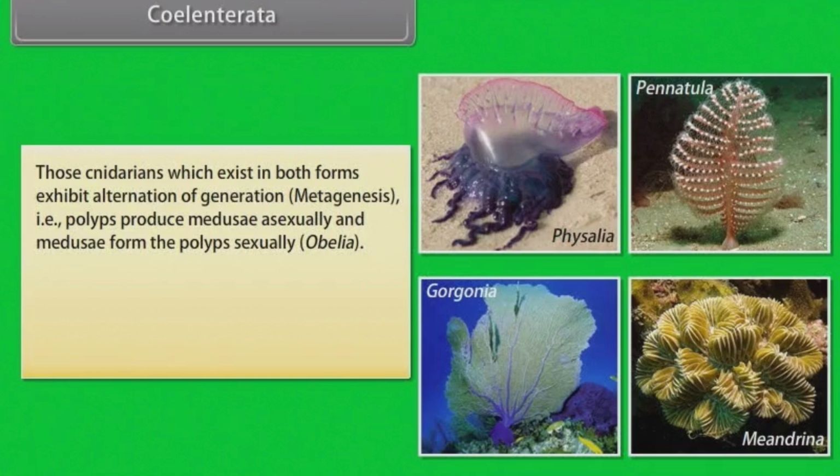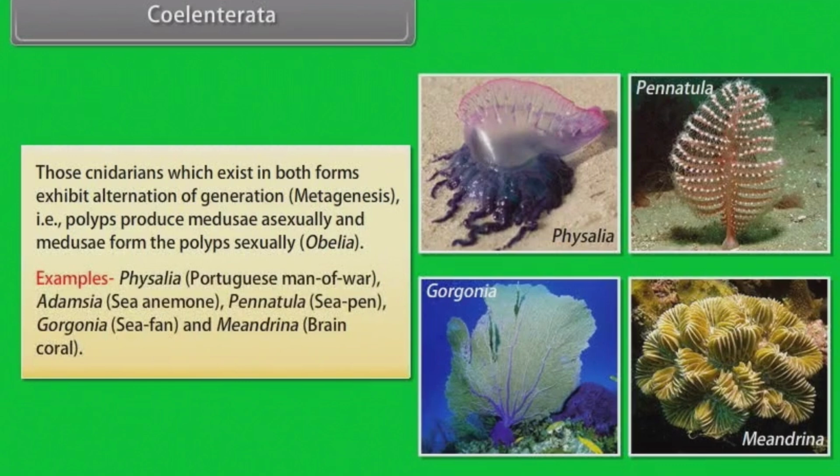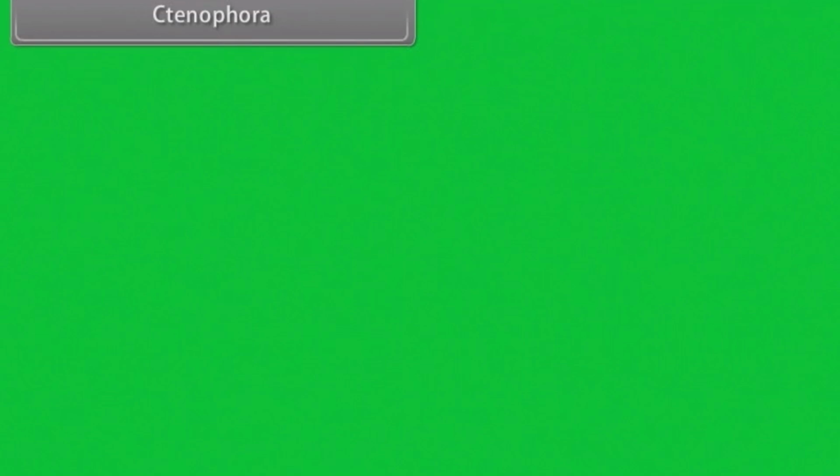For example, Obelia. Examples: Physalia, also known as Portuguese man of war, Adamsia, also known as sea anemone, Pennatula, also known as sea pen, Gorgonia, also known as sea fan, Meandrina, also known as brain coral. Ctenophora.